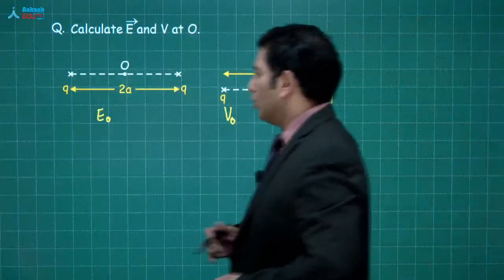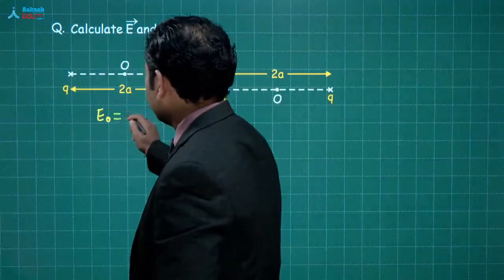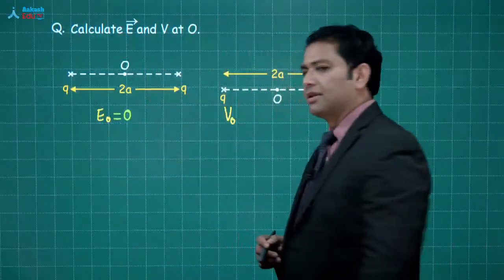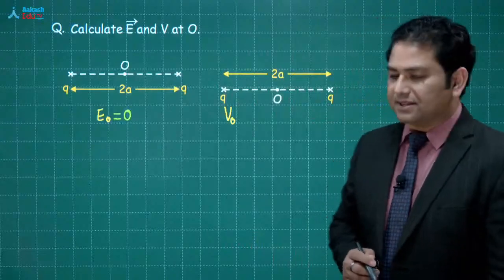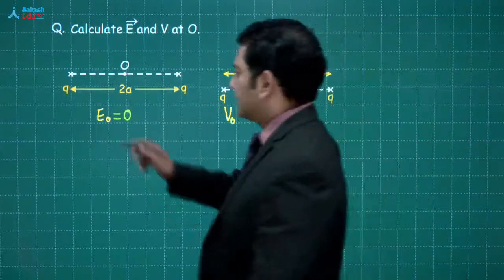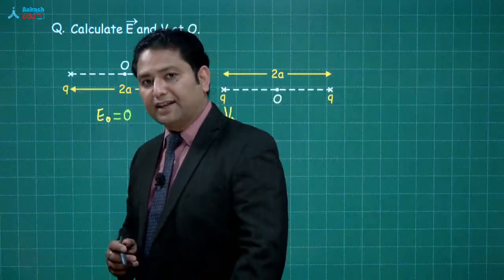Let's see. O पे अगर मुझे electric field निकालनी है, then that value is 0. That's 0. Reason being straightforward, because electric field is a vector quantity.